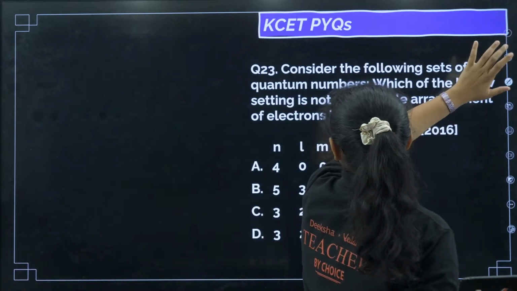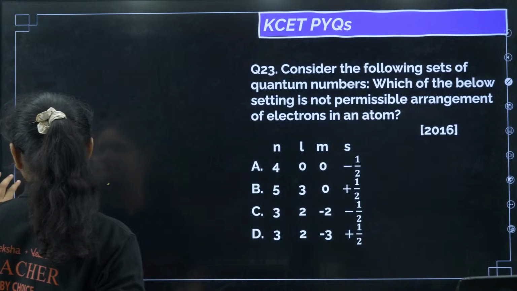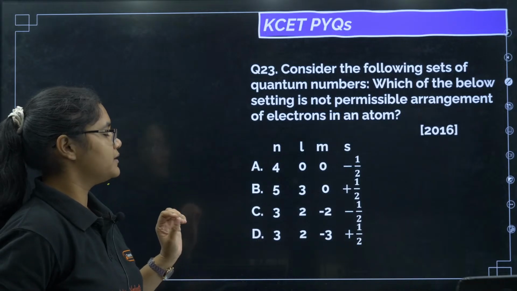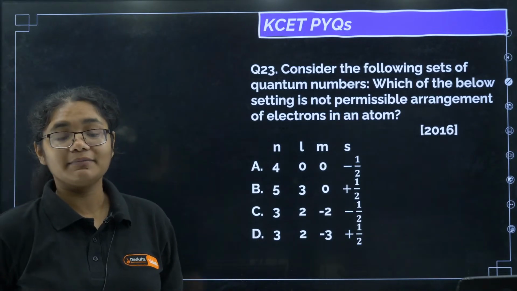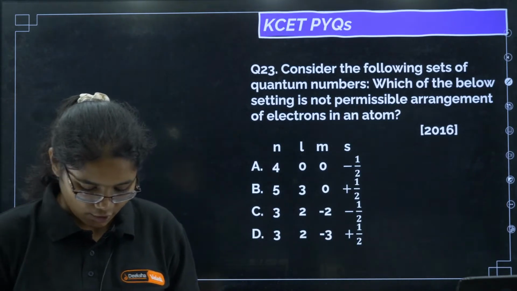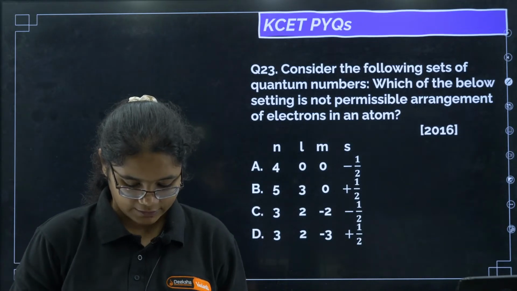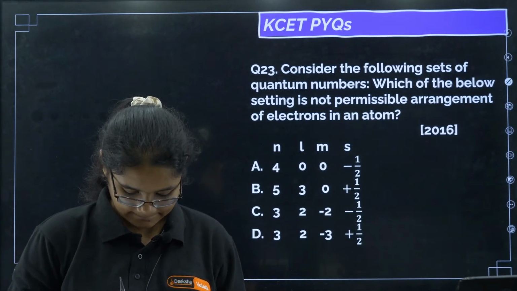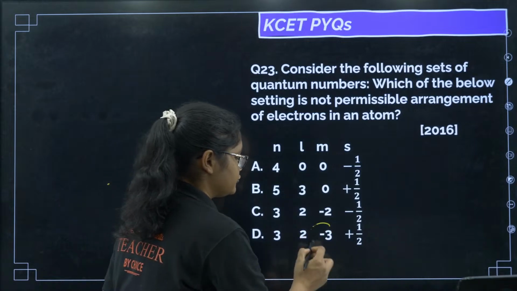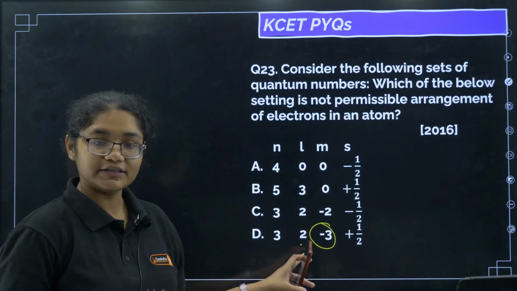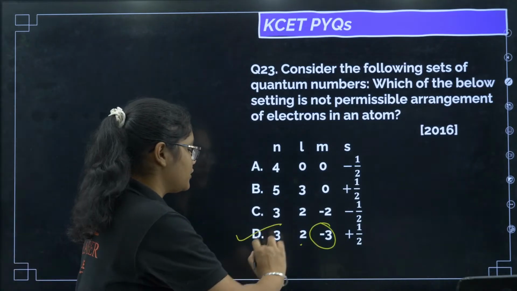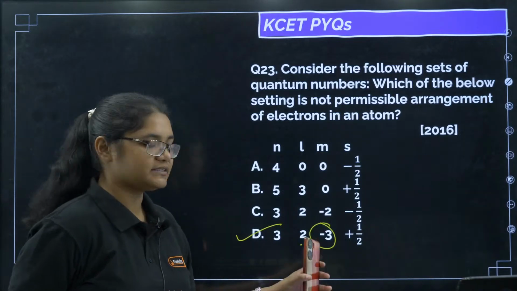Okay. Yes. Next, can we answer this, students? Very simple question. Consider the following set of quantum numbers. Which of the following is not a permissible arrangement of the electrons? Nisha has already answered D. Yes, Nisha, you are absolutely correct. See, if the L value is 2, then the ML value can be from -2 to +2. It cannot be -3. So it is not a permissible value.